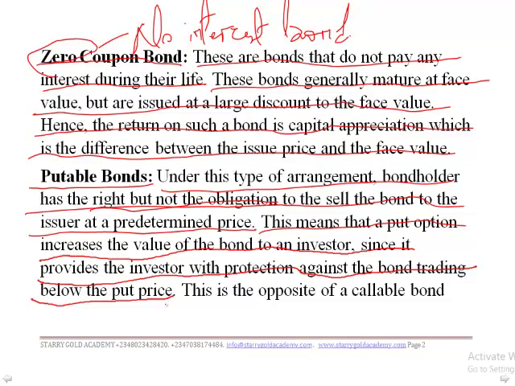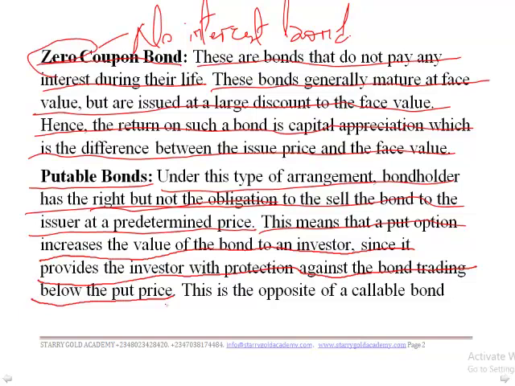So it means that the put option increases the value of the bond to an investor, since it provides the investor with protection against the bond trading below the put price. That is, since the bond is still with the issuer, the investors are still safe. They can feel secure that their bond is still with the company that has it. As a result, we are sure that we are not under trading, and the bond is not being issued below the normal put price.